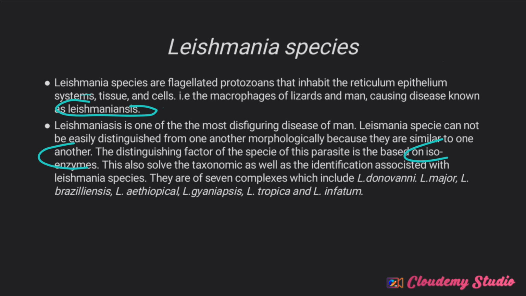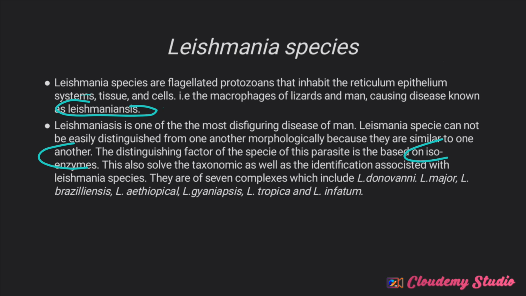You understand? Like I said, they cannot be easily distinguished because they look alike. But because of some chemical analysis, we can distinguish this one from this one.